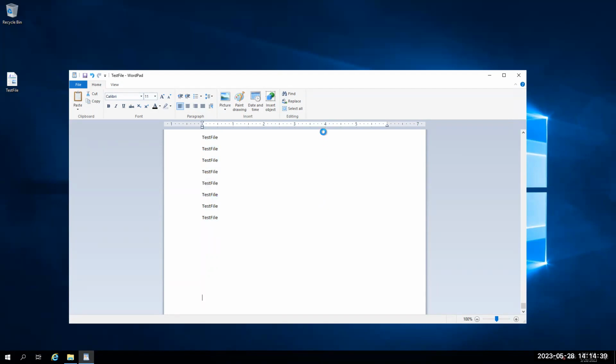This looks good. Now I have a file here on the desktop named test file. That's all we have to do on the machine.